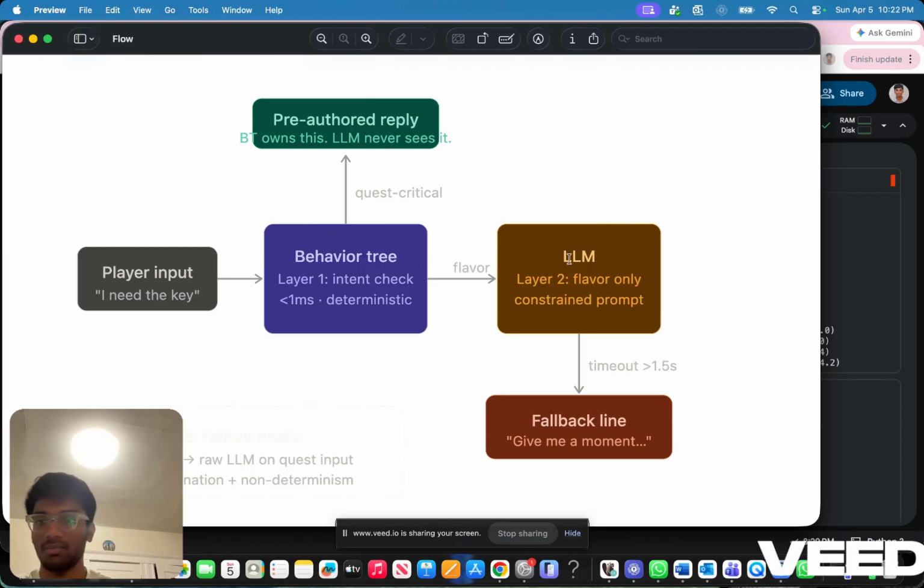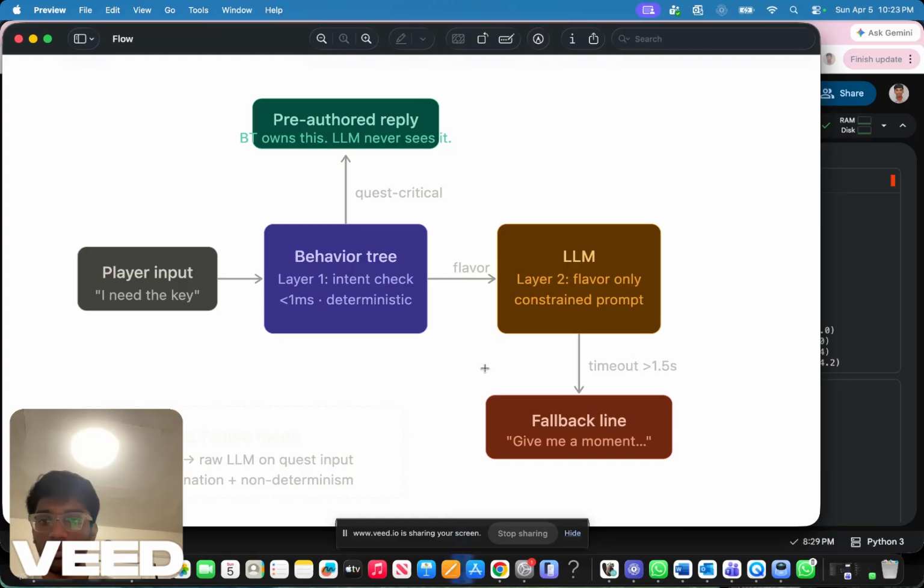Here's the diagram that we can see on the screen. Three layers. Player input hits the behavior tree first and then the LLM. Under 1 millisecond, deterministic, no network call. If it's quest-critical, the BT handles it and the LLM never sees it. If it's low-stakes flavor, it passes to the LLM with a constrained prompt. If the LLM times out, a fallback line fires automatically.